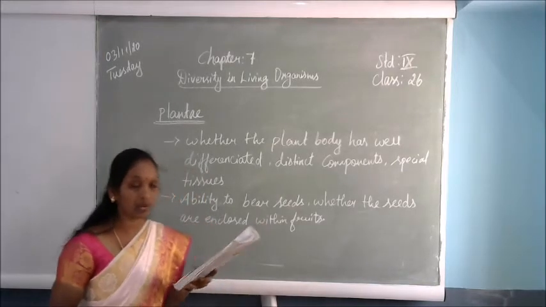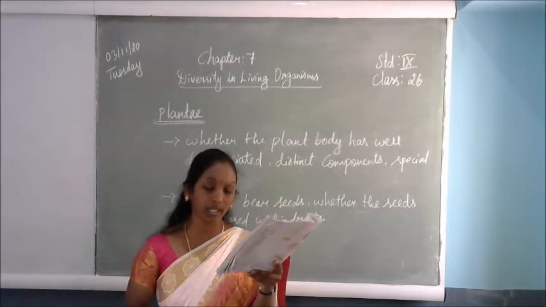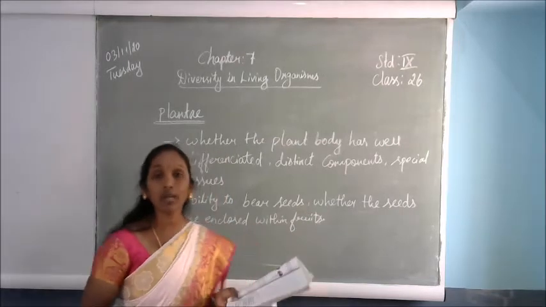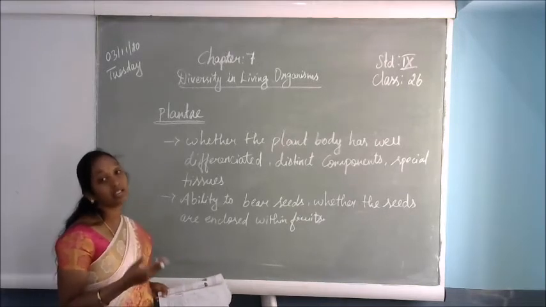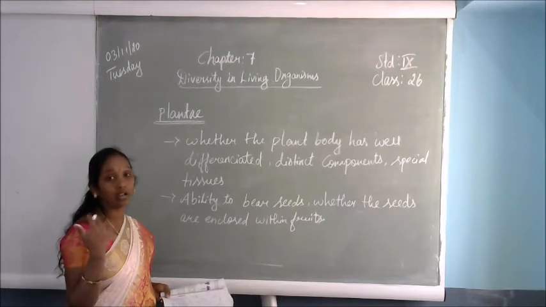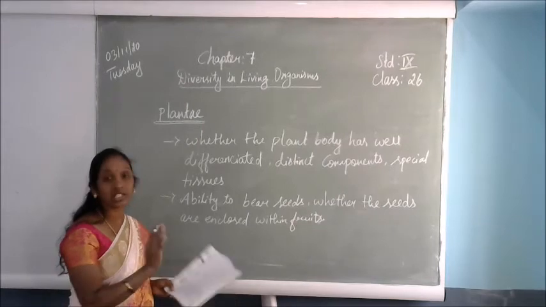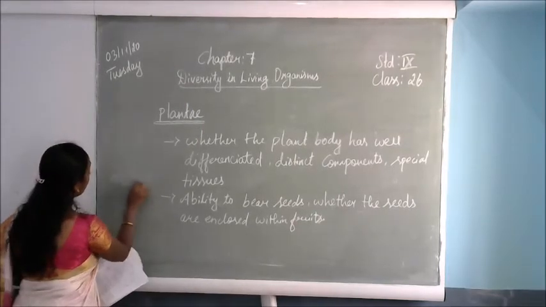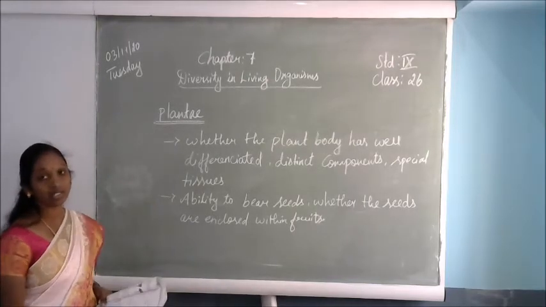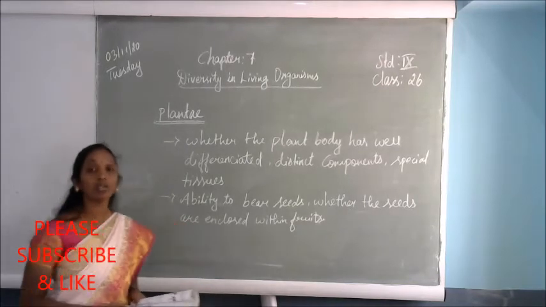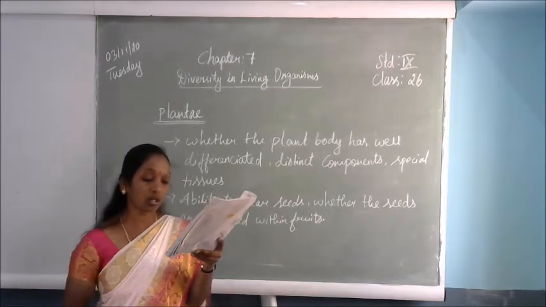So first, Thallophyta. In the previous class we discussed Thallophyta: plants that do not have a well differentiated body design fall in this group. This type of plant doesn't have a well defined differentiated body. That means we cannot see a clear leaf, stem, roots or fruits. I told you about algae, no? The algae structure is like a greenish sponge. We can see it on pond water, upon the walls. There is no differentiation into leaf, stem and so on, no? The plants in this group are commonly called algae.